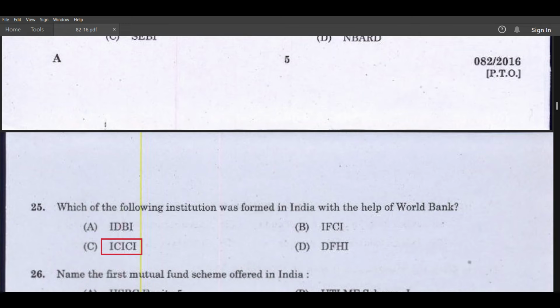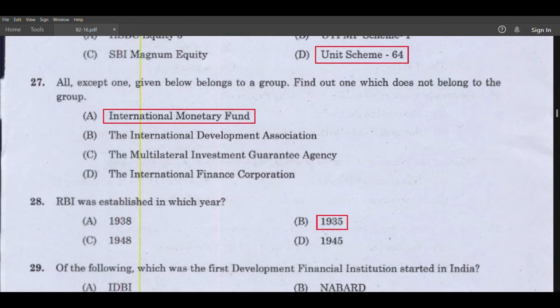Which of the following institutions was formed in India with the help of the World Bank? ICICI. Name the first mutual fund scheme offered in India. Unit Scheme 64. All except one given below belong to a group. Find out the one which does not belong to the group. International Monetary Fund.